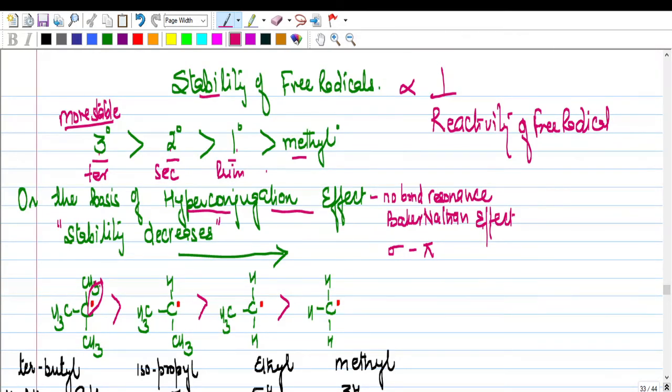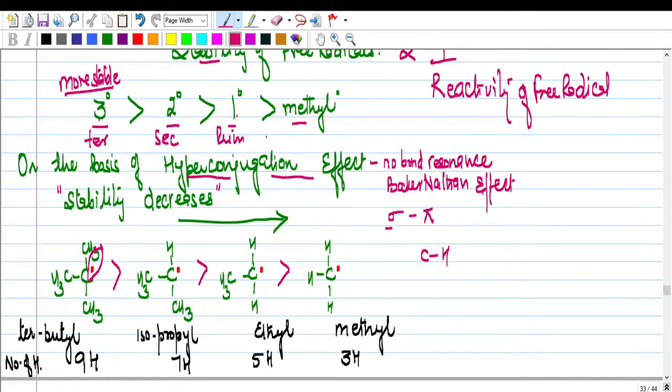This one electron forms conjugation with the sigma bond between carbon and hydrogen. As a result, the stability increases. Always remember, the stability of free radical depends upon hyperconjugation, and according to hyperconjugation, the higher the number of alpha hydrogens, the higher the stability.